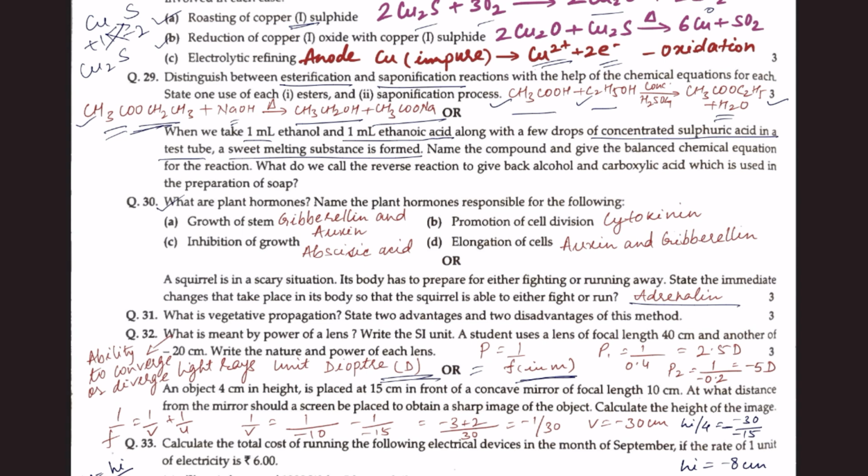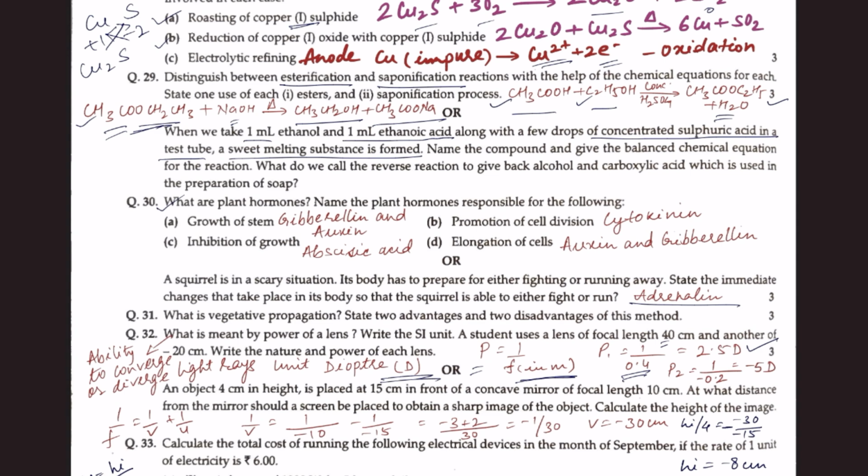Now the power of the lens of focal length 40 centimeter. First you convert 40 centimeter into meter, so it will be 0.4 meter. So power, that is P1 of this lens, will be 1 divided by 0.4, that is plus 2.5 diopters. Since the power is positive, this is a converging lens.